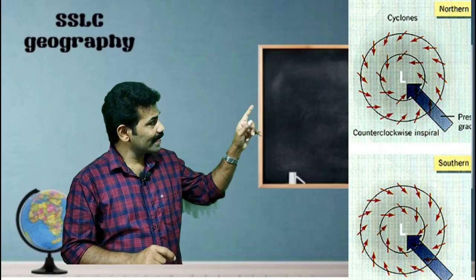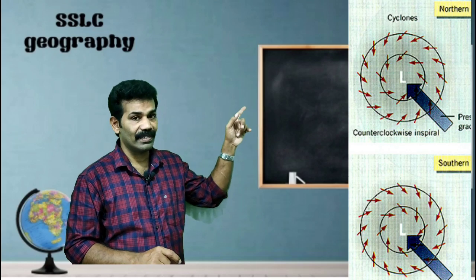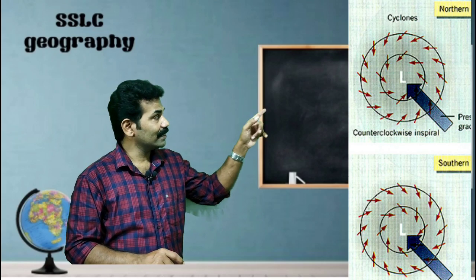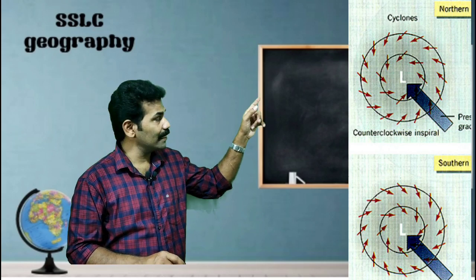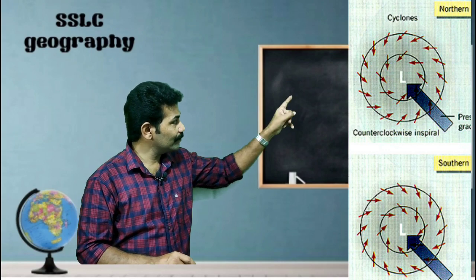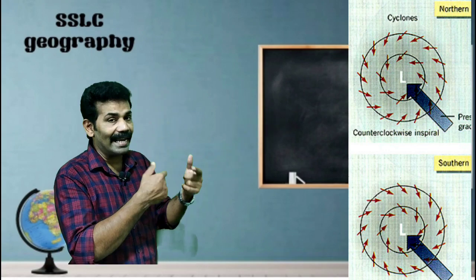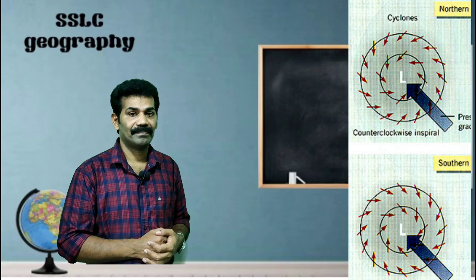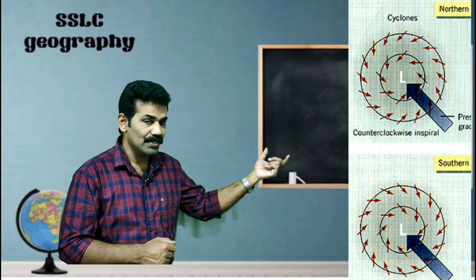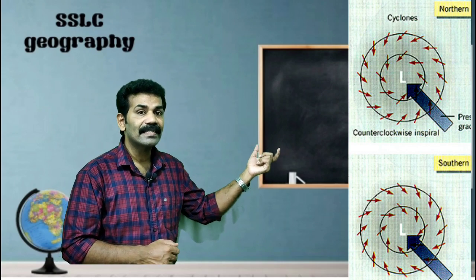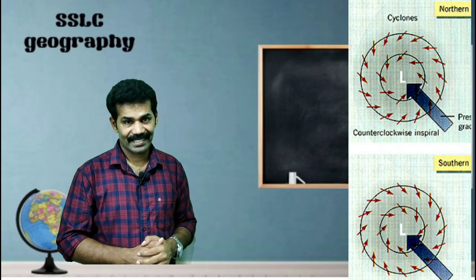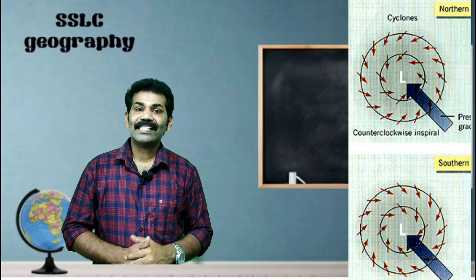The northern hemisphere cyclone is anti-clockwise. In the picture you can see that the northern hemisphere cyclone blows in the anti-direction of the clock. Then in the southern hemisphere, it blows in the clockwise direction. So what is a cyclone?